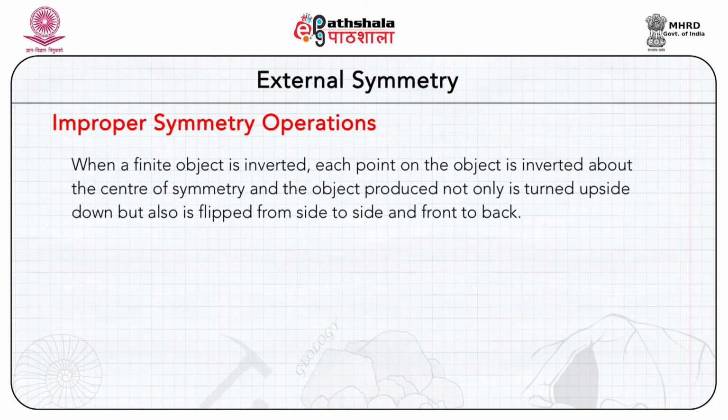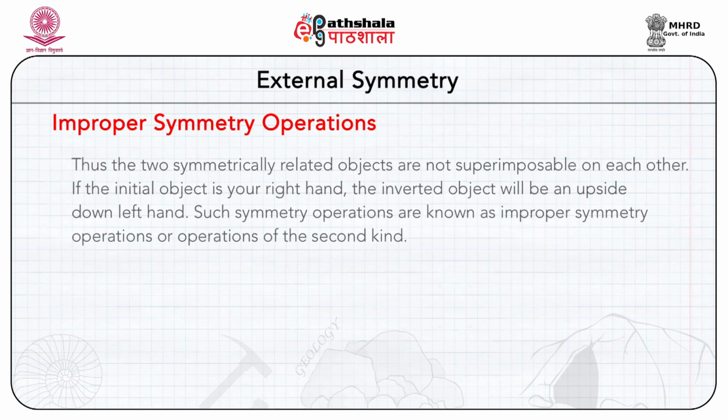When a finite object is inverted, each point on the object is inverted about the center of symmetry and the object produced not only is turned upside down, but also is flipped from side to side and front to back. Thus, the two symmetrically related objects are not superimposable on each other.